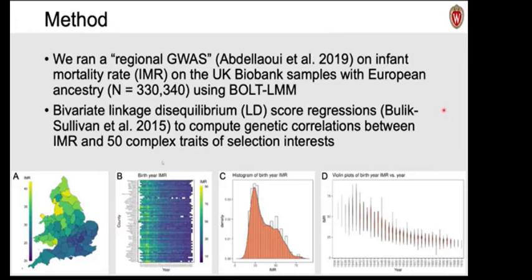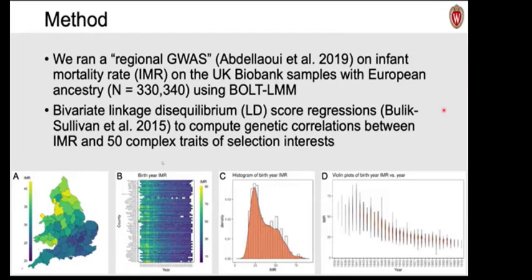In this project, we advanced the field by showing that GWAS can be used to identify recent selection signals. We demonstrate evidence for selection at the two loci in the past century. We deployed a novel regional GWAS to quantify the association between each SNP and the infant mortality rate, IMR.